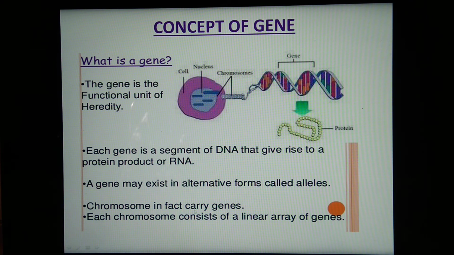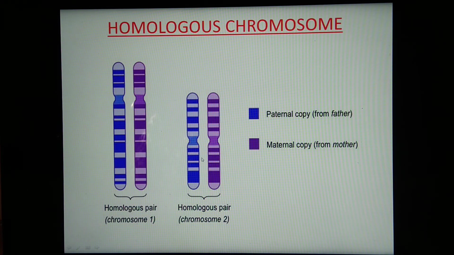So chromosomes carry genes, and each chromosome consists of a linear array of genes. Once again we will see one more diagram. Now see, this is the diagram for homologous chromosomes. What is the meaning of homologous? Homo for same and logos for gene loci or gene position. So here this blue colored chromosome is from the father side, that is the paternal copy, and this purple colored one is the maternal copy, from the mother side.